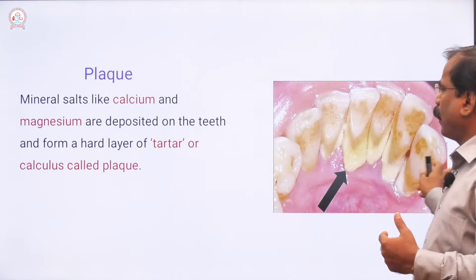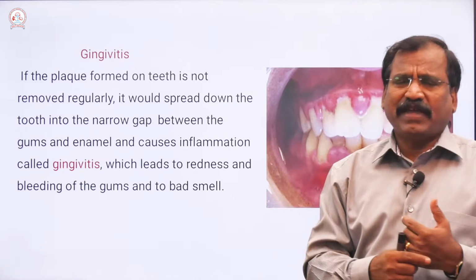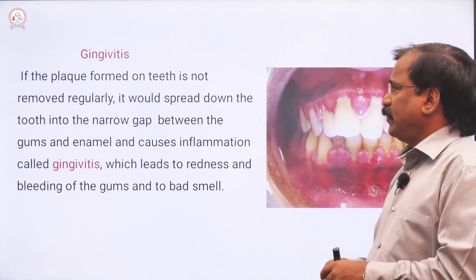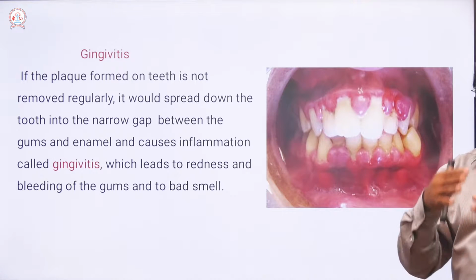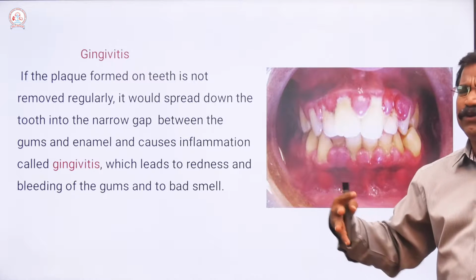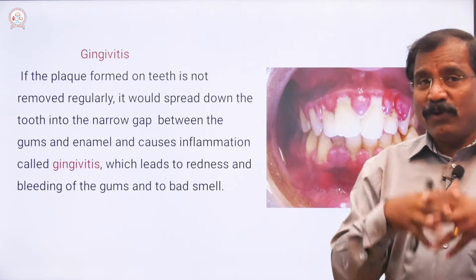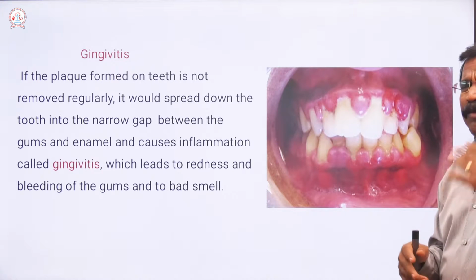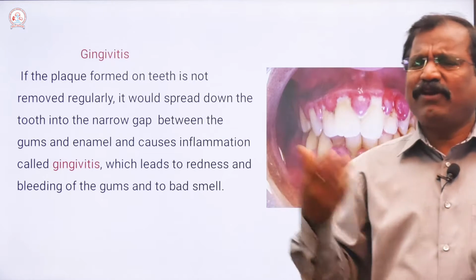And the next is gingivitis. Itis always means inflammation. The formation of plaque is usual, it is not a disease, and you do not get any inferiority. If you brush regularly, it will be removed.